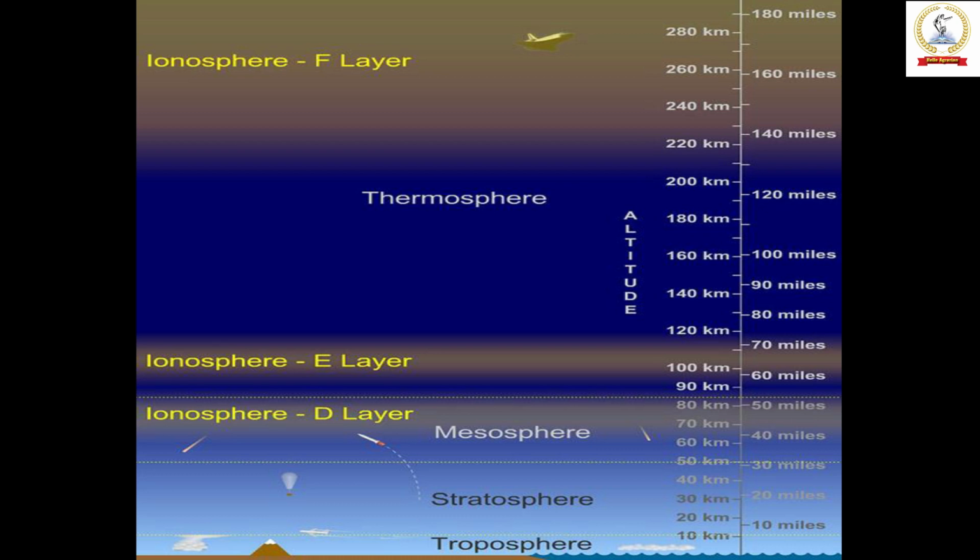You see, the regions of the ionosphere are not considered separate layers, such as the more familiar troposphere, stratosphere and mesosphere. Instead, they are ionized regions embedded within the standard atmospheric layers. The D region usually forms in the upper part of the mesosphere, while the E region typically appears in the lower thermosphere, and the F region is found in the upper reaches of the thermosphere.